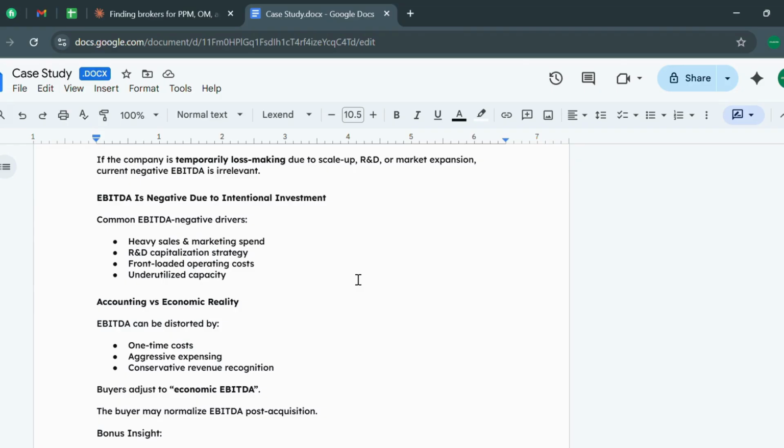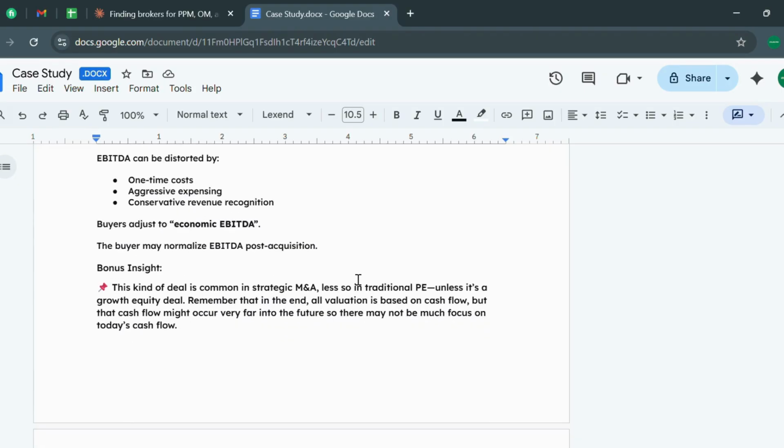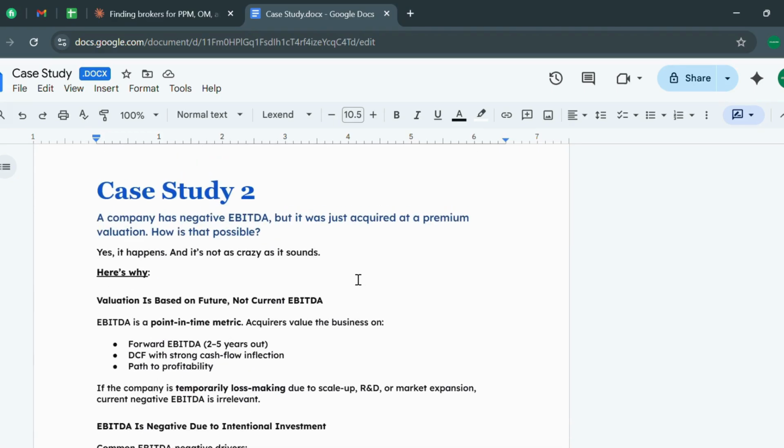Thirdly, we can also say accounting versus economic reality. EBITDA can be distorted by one-time costs, aggressive expensing, and conservative revenue recognition. The buyer adjusts to economic EBITDA, so the buyer may normalize EBITDA post acquisition. If you answer all these three things, they understand that your concepts are really clear.